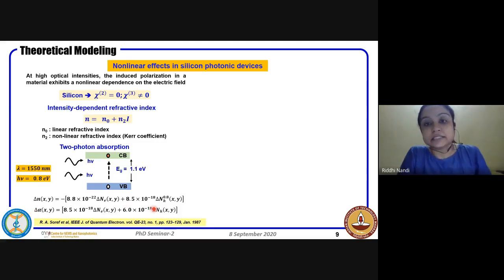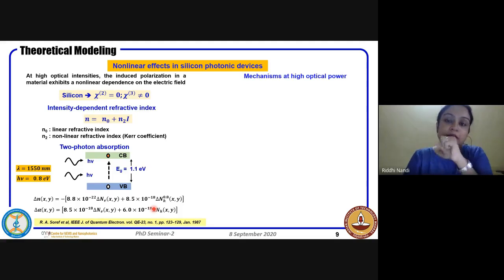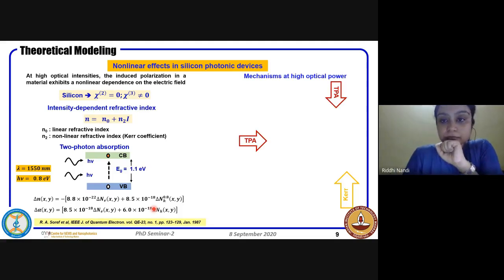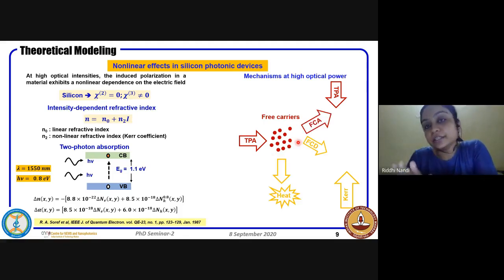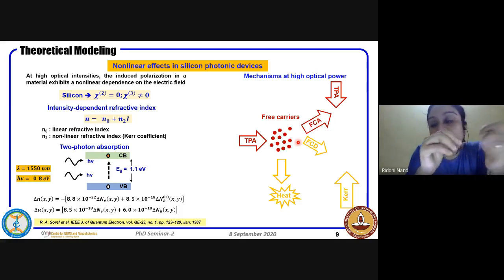We'll see the details of the different processes that happen. As I mentioned, we already have TPA as well as the Kerr nonlinearity. Because of TPA, free carriers are generated. These free carriers can be absorbed, so we have free carrier absorption.